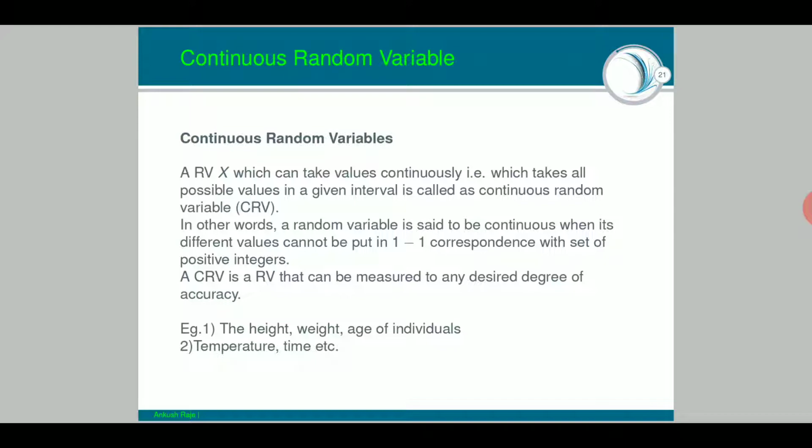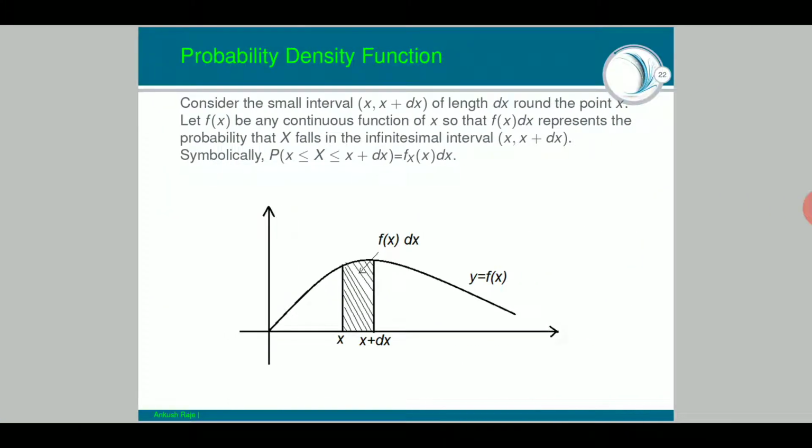I never know. So there are some variables which we cannot measure, which we cannot put into one-to-one correspondence with the set of positive integers. That is the second definition I am talking about. All those variables come under the category of continuous random variables. All right, let us see.